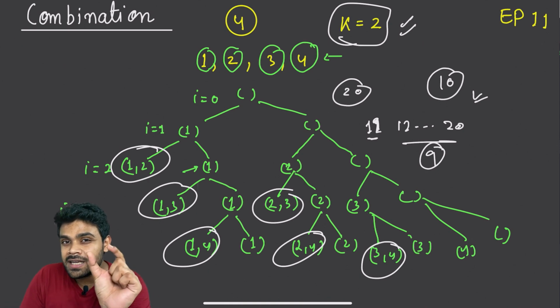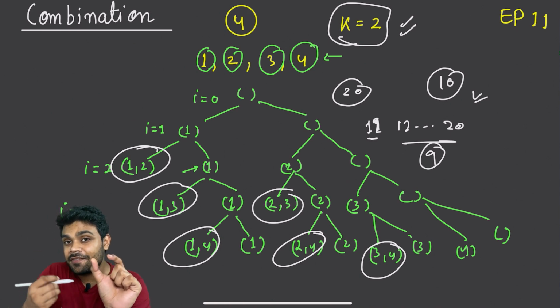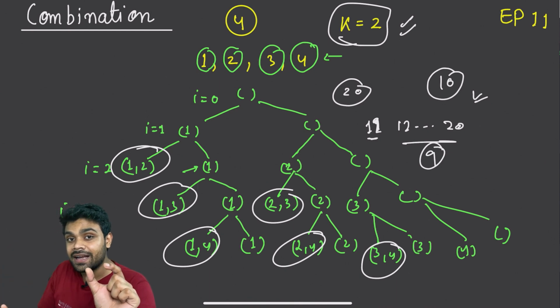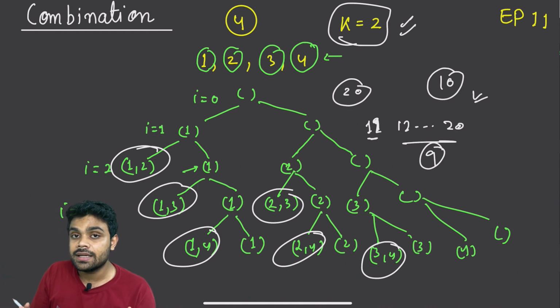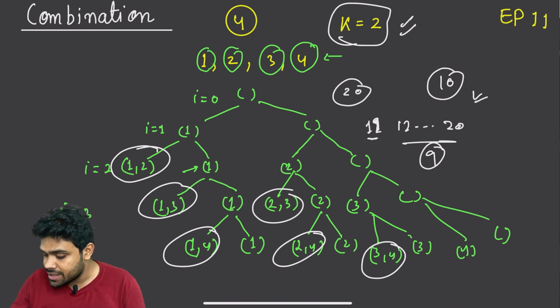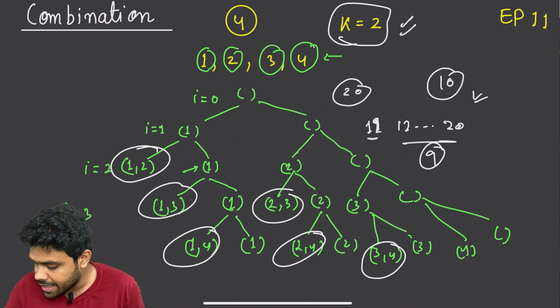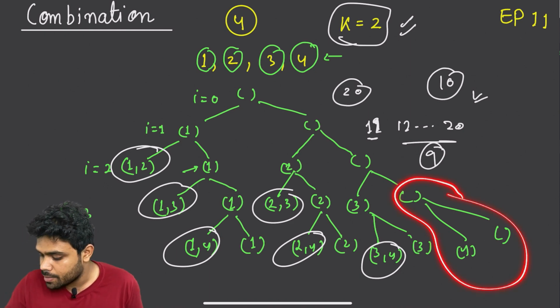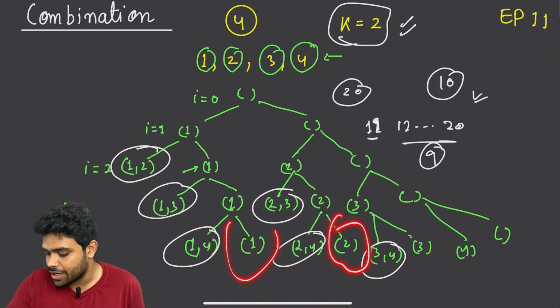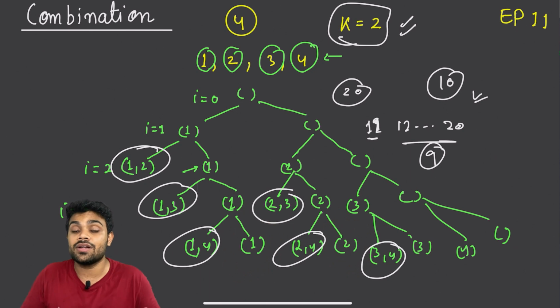Because the subset that we have generated till now is very small, and even if I skip 11 and add all the elements after 11, I will not be able to generate the required size subset. That's why I should stop going in that direction, and it will give us a very good advantage. These kinds of things, like skipping here and skipping over here, will be removed from the tree, and it will still save us a lot of time.